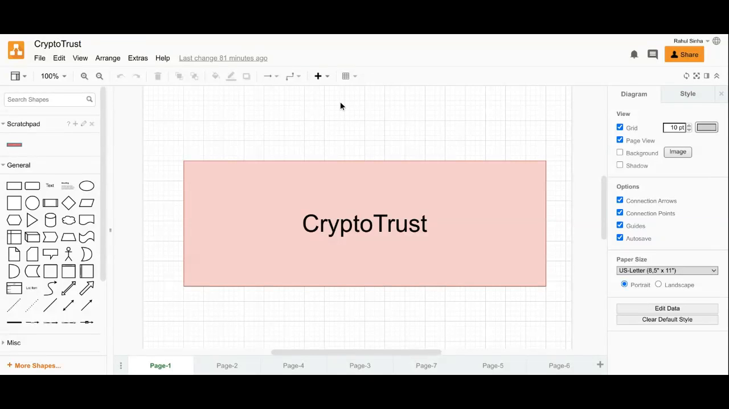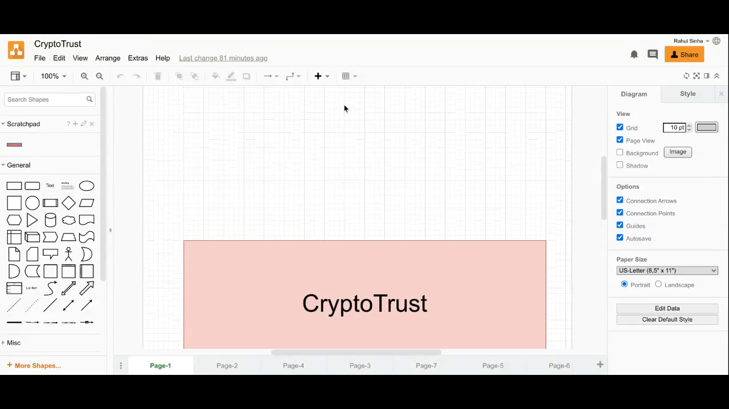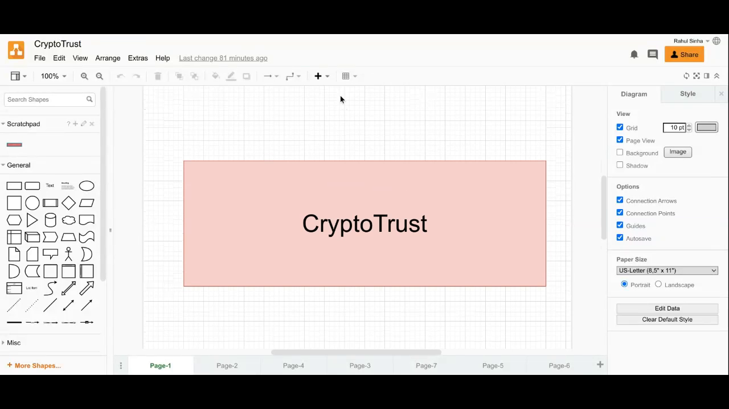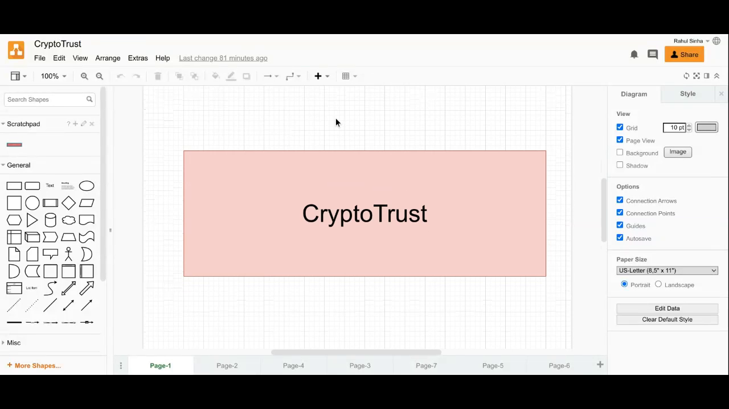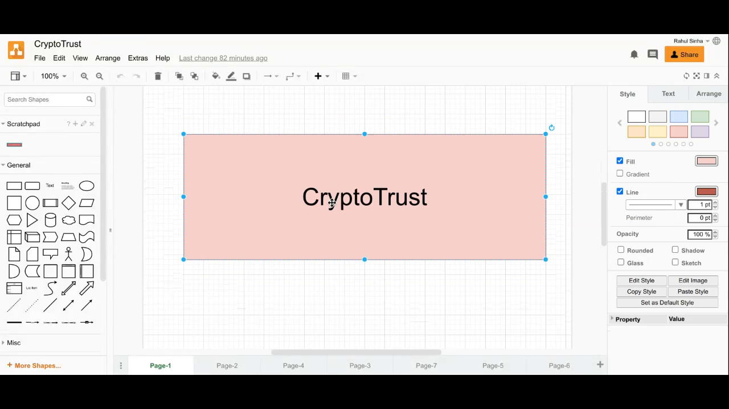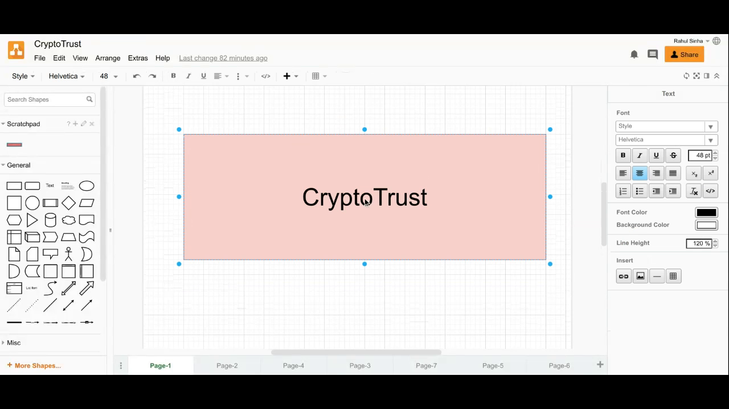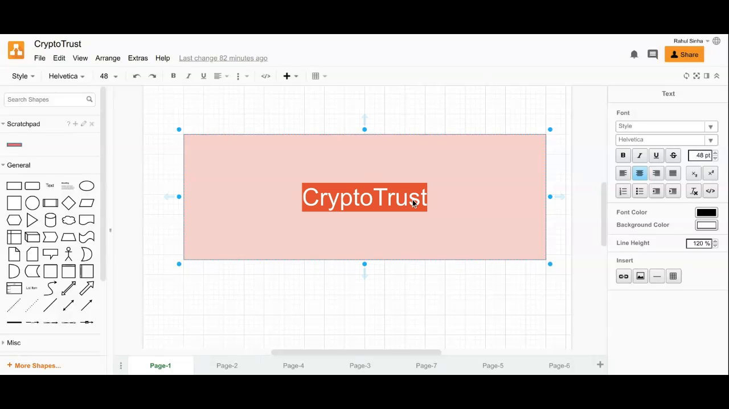So yeah, hello everyone. I'm here to give a brief demo on what our project idea is. Our project name is Crypto Trust. As the name suggests, we are making trust. The trust is made between the ICO owner and the investors.